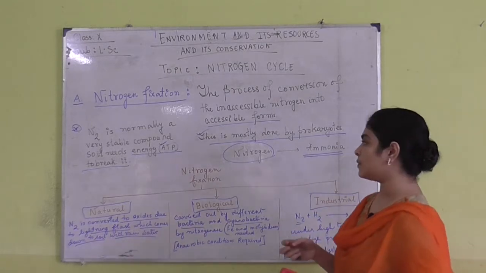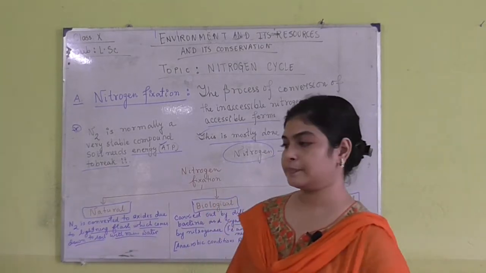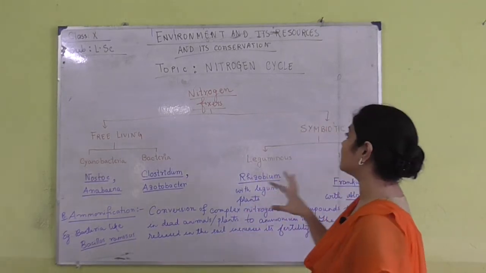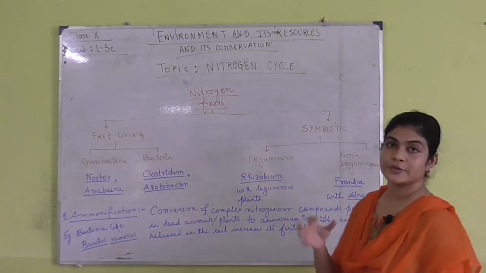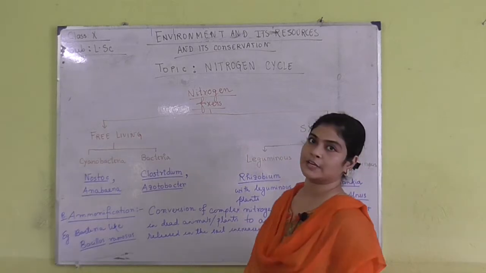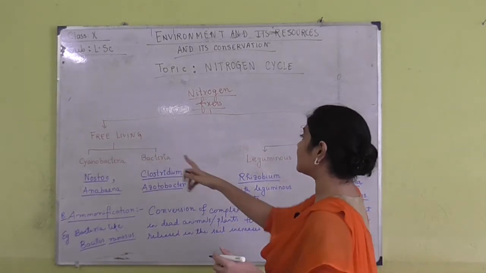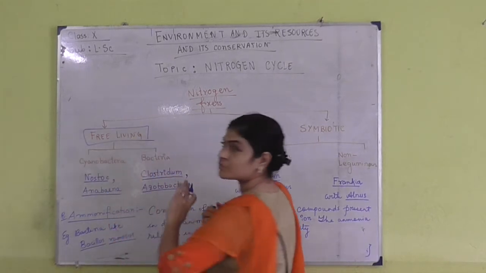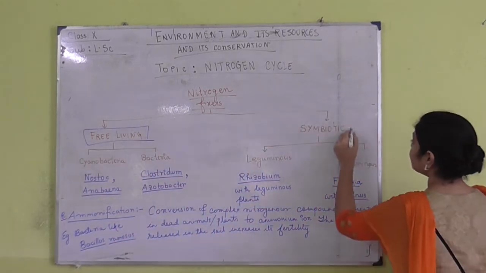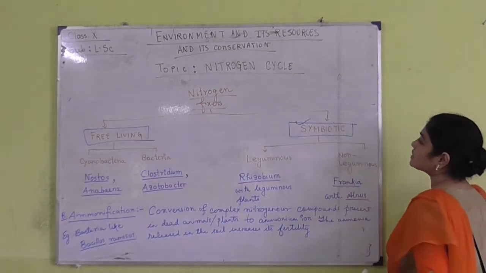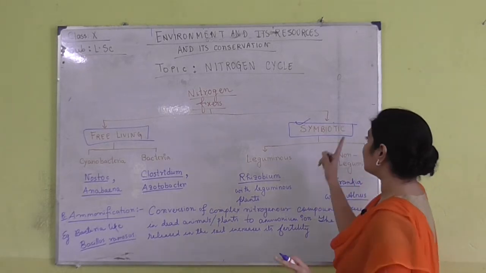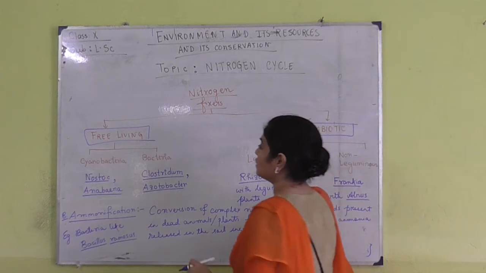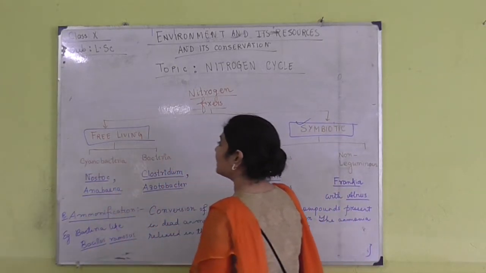Now we are going to learn about the different types of nitrogen fixers, that means the different types of microorganisms which help in the fixation of nitrogen. Nitrogen fixers can basically be of two types. One is free living, that is they can live alone and do not require any host. The other is symbiotic, which cannot live on their own but require certain hosts in which they will remain.